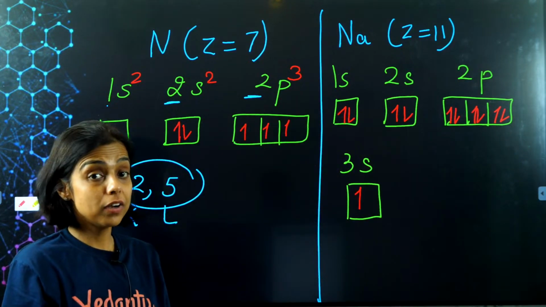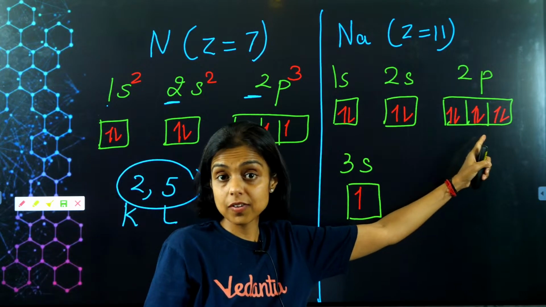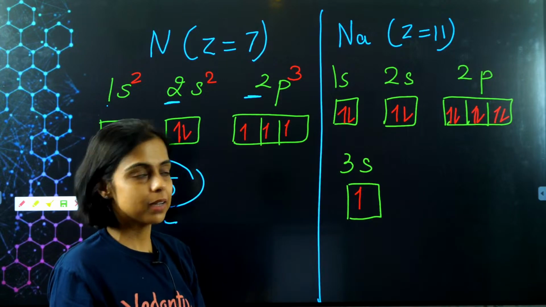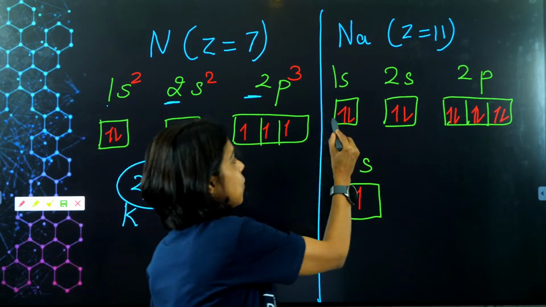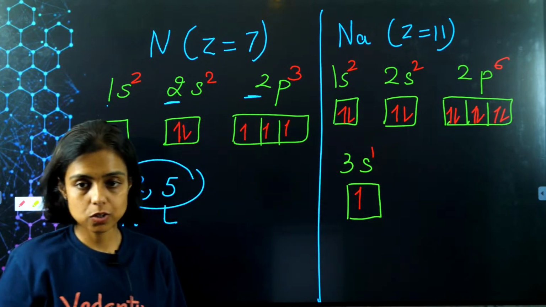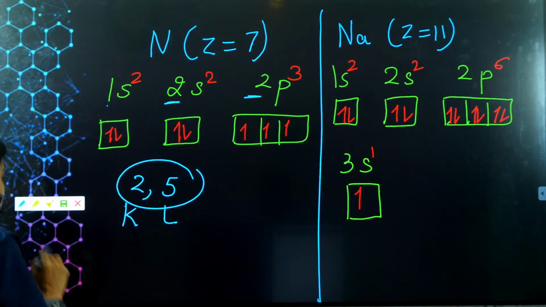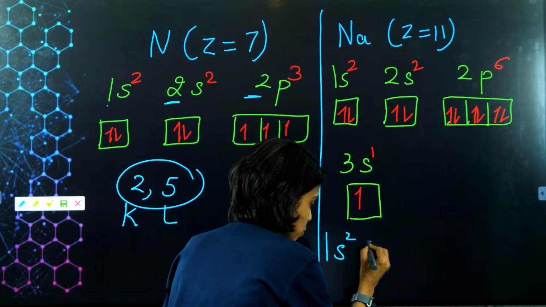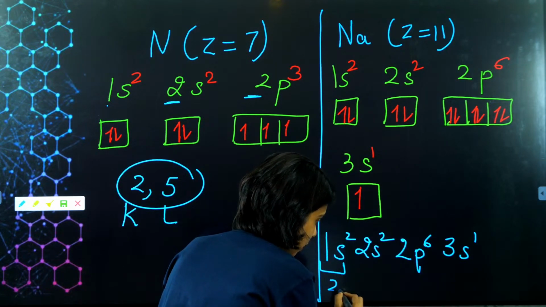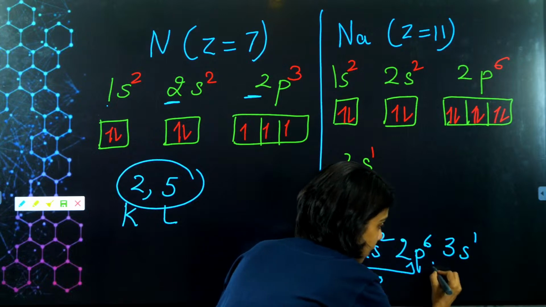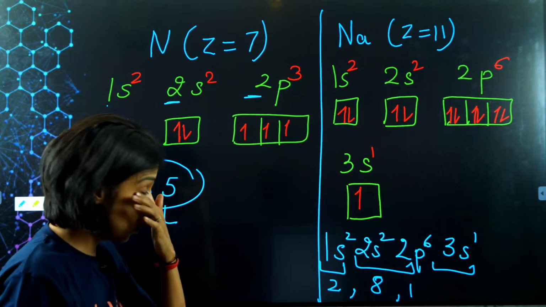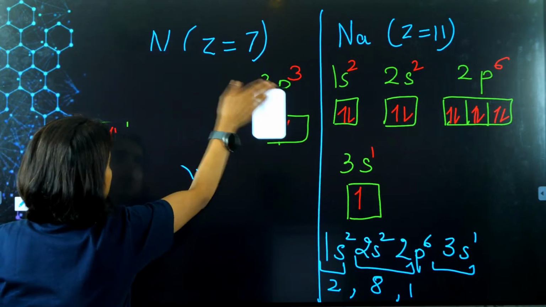Have you seen the way I filled using Hund's rule? First I give them 1 electron each and then pairing, right? So I am supposed to fill total 11 electrons in sodium atom. This is how I do it. 1s has 2 electrons, 2s has 2 electrons, 2p has 6 electrons, 3s has 1 electron. So the configuration of sodium is 1s2, 2s2, 2p6, 3s1. So in first shell it has 2 electrons, in second shell it has 8 electrons, in third shell it has 1 electron. 2, 8, 1. Got it, guys? Yes or no?